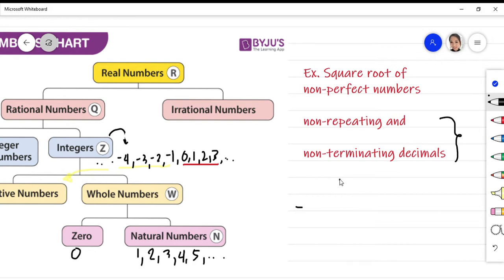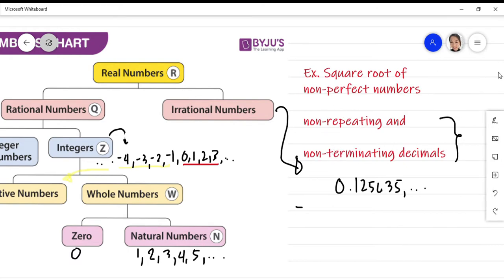Example, 0.125635 and so on. Notice this is non-terminating because it doesn't stop, and it's also non-repeating because there are no signs of repeating digits here. So this is an example of an irrational number.